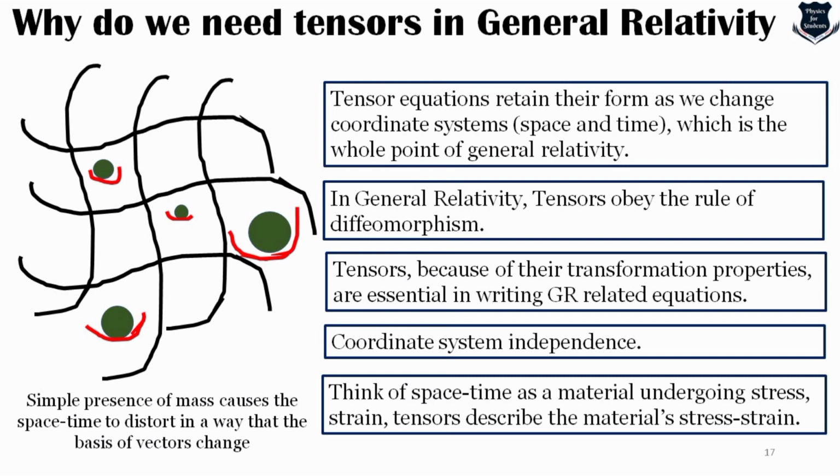So this makes the basic concept clear that yes, we need tensor, otherwise how will we measure the change of the basis of vectors from one coordinate system to another? So tensors retain that equation or the original form of the coordinate system, and when it changes, we can still do measurements, we can still do calculations, but retaining the form in the coordinate system,